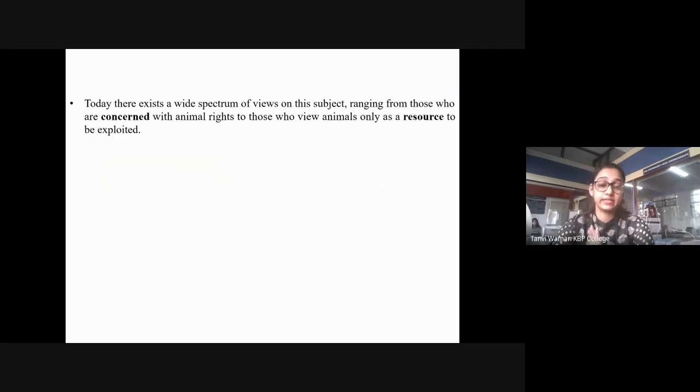Today, there exists a wide spectrum of views on the subject, ranging from those who are concerned with animal rights to those who view animals only as a resource to be exploited. Like PETA, then there are so many animal rights committees, there are NGOs who fight for animal rights. They are the ones who are concerned with this particular aspect of not using animals for research. While there is another part of the population who view animals only as a resource that should be exploited. Okay? That is for the benefit of the humans.